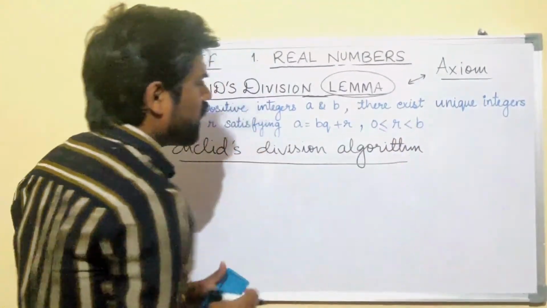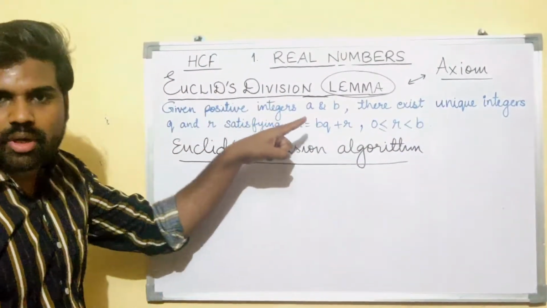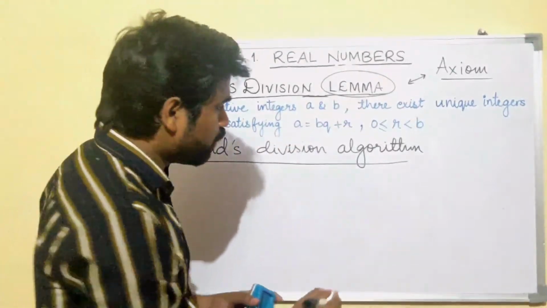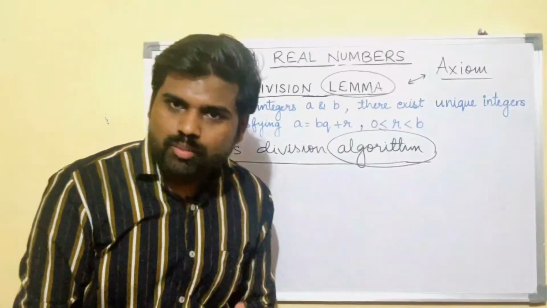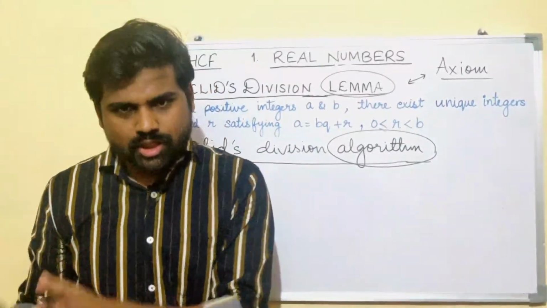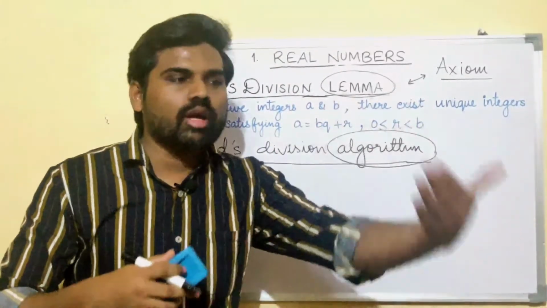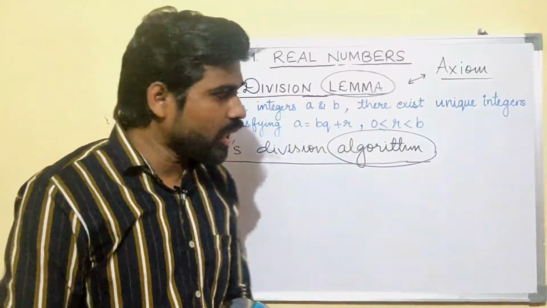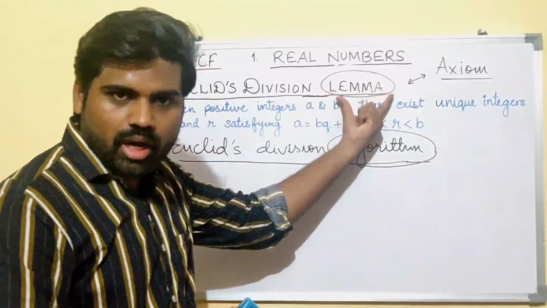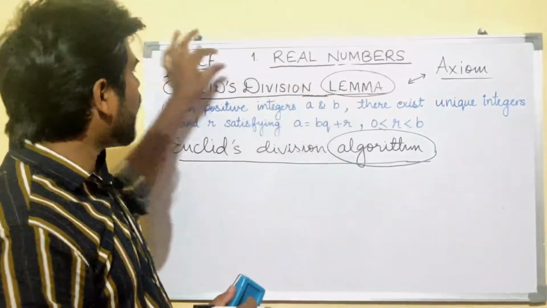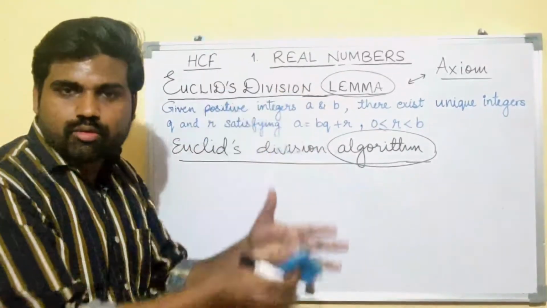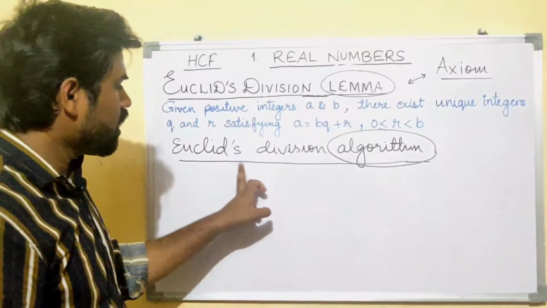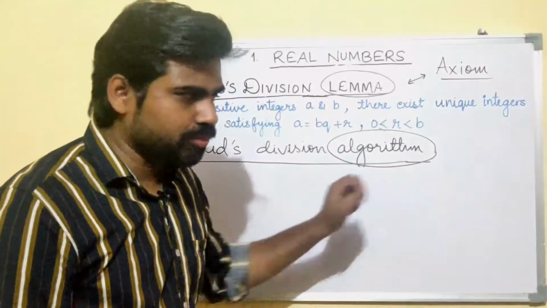What is it? It sounds similar to Euclid's division lemma, right? Yes, indeed. What is an algorithm? An algorithm is a well-defined step, right? You know what is going to happen next, right? So we will use Euclid's division lemma to find the HCF, and that procedure, the whole set of steps, is known as Euclid's division algorithm.